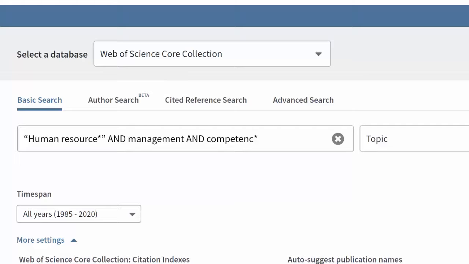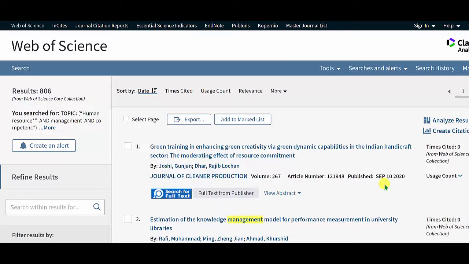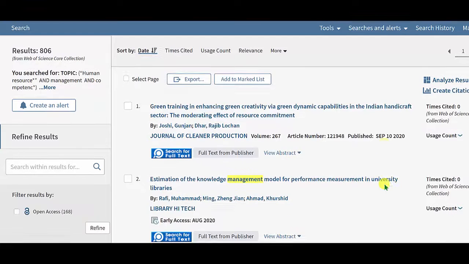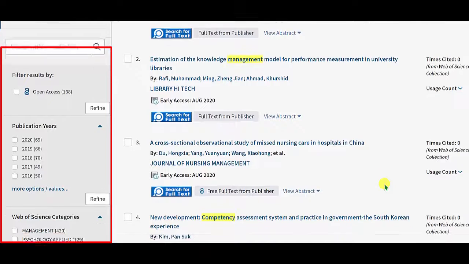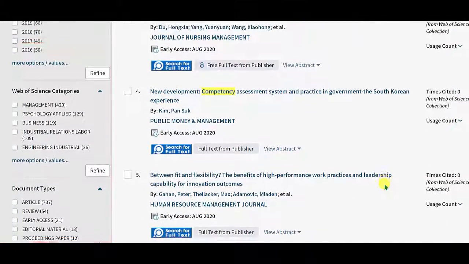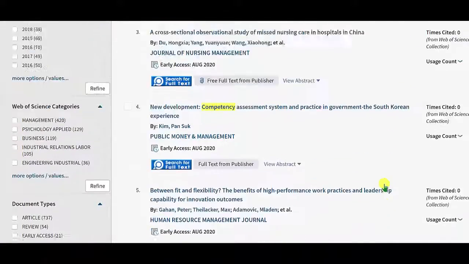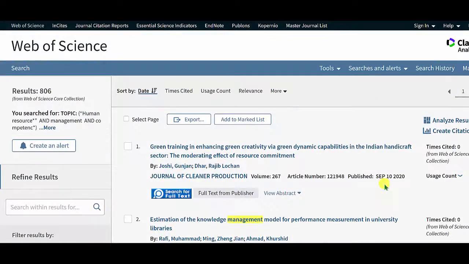I'll use the same query, which does work. This kind of search is similar to other databases providing articles. You can use various limits on the left, as in other databases. SSCI is not ever a full-text database. You will only ever see the blue button in order to obtain the article.